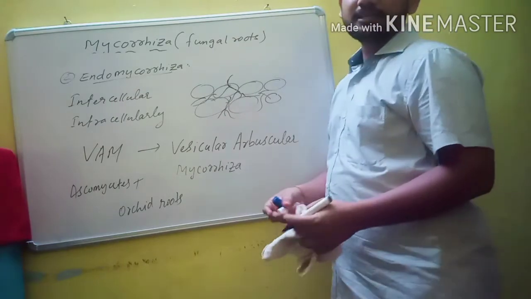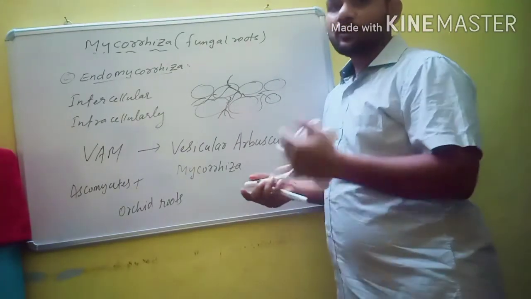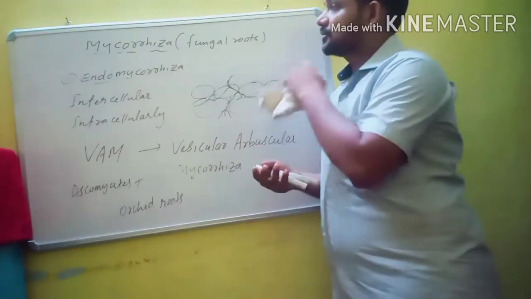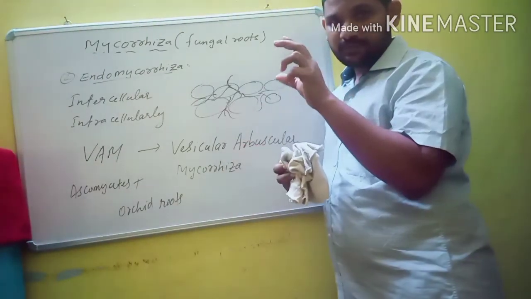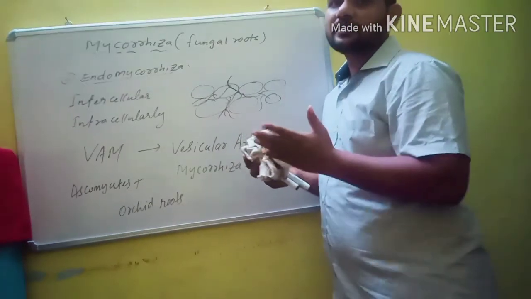Whether it is ectomycorrhiza or endomycorrhiza, mycorrhiza means a symbiotic association between fungi and roots of higher plants. It is a mutual association.